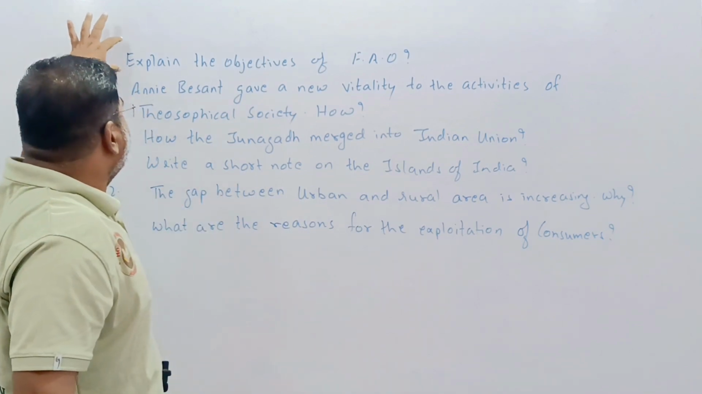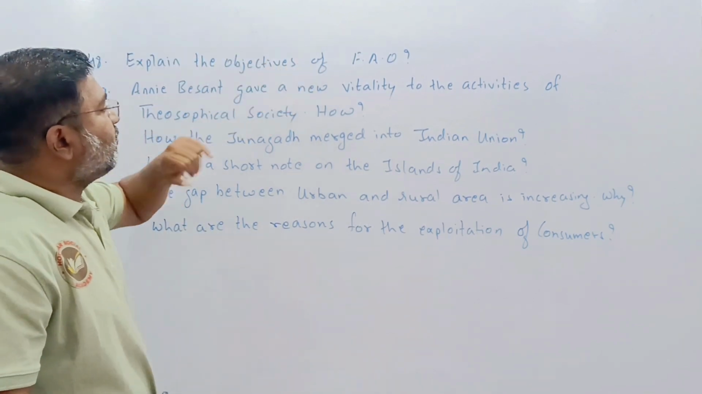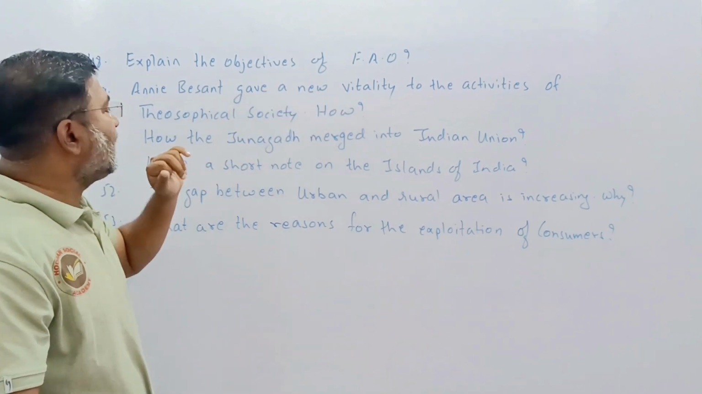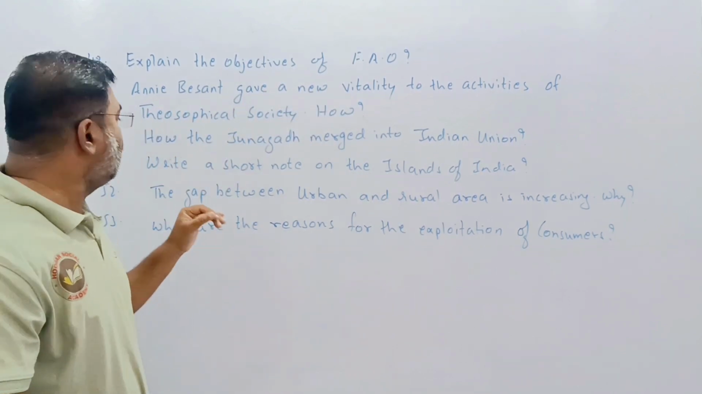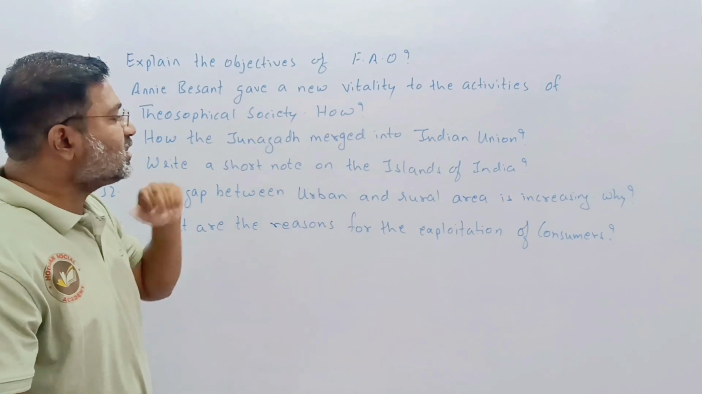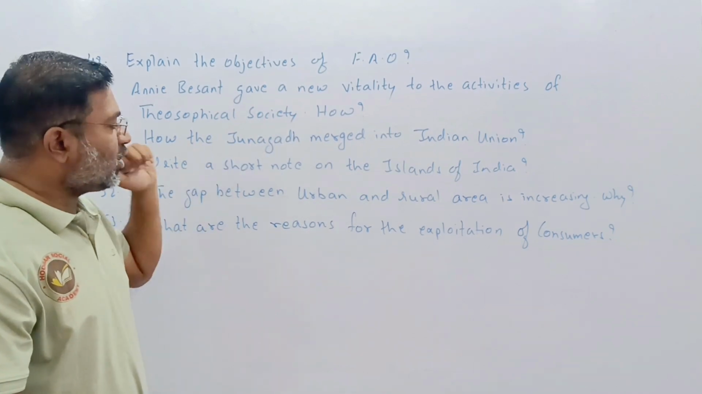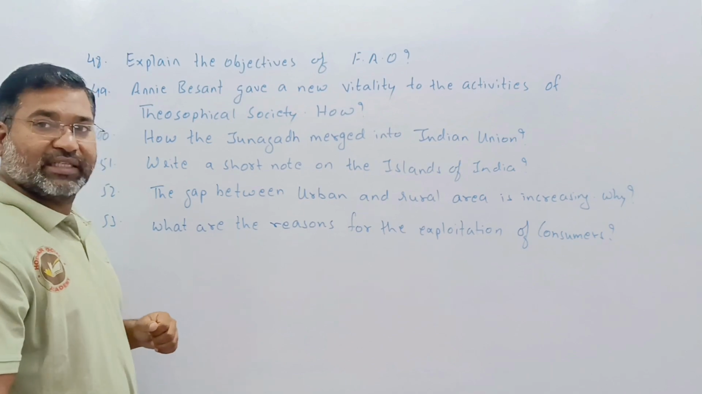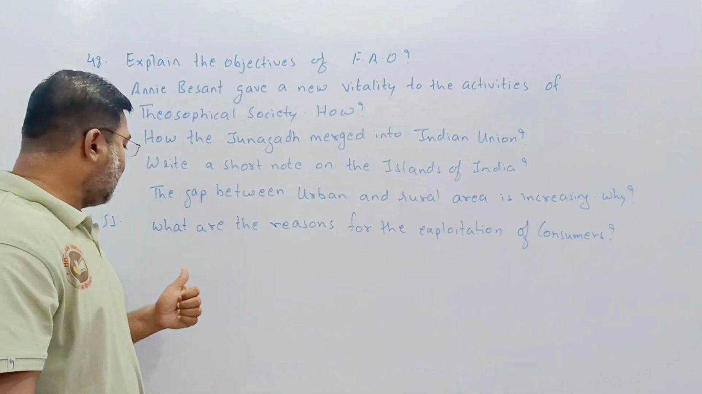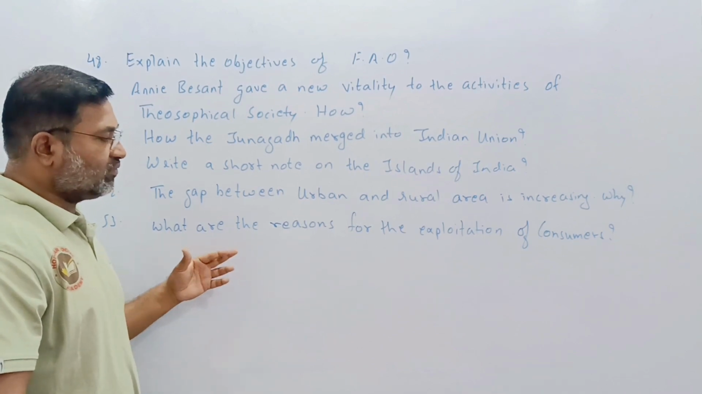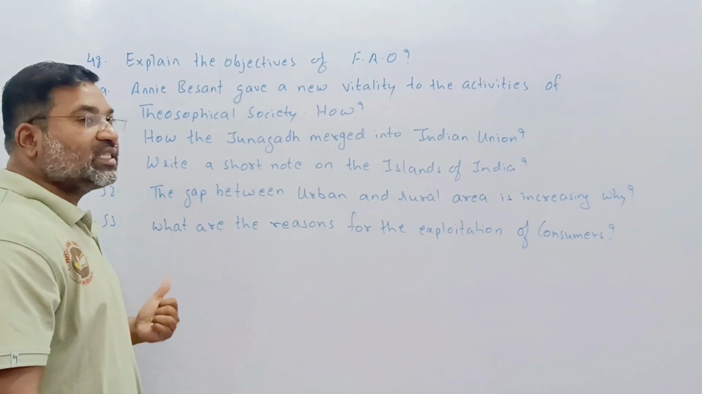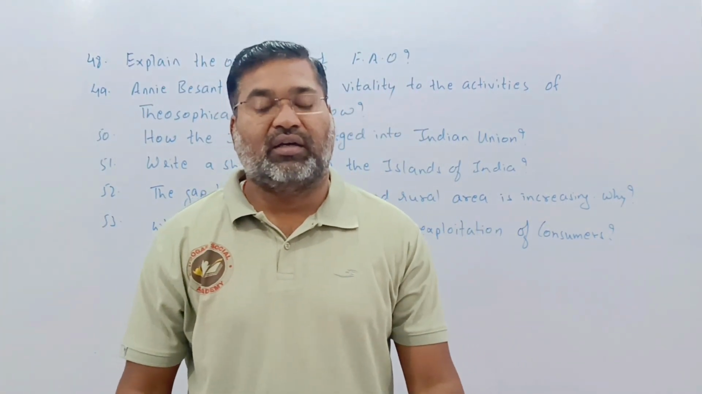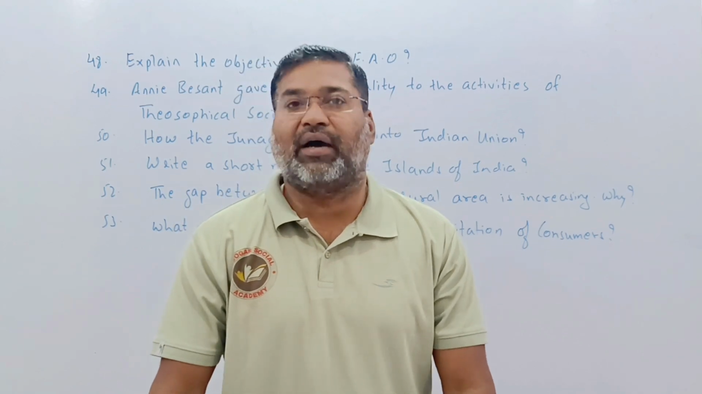So here, what are the 48th onward questions? Explain the objectives of the Food and Agriculture Organization. Annie Besant gave a new vitality to the activities of the Theosophical Society. How did Junagadh merge into the Indian Union? Write a short note on the islands of India. The gap between urban and rural areas is increasing; why? What are the reasons for the exploitation of consumers? So nearly 53 questions of 2 marks we have discussed.